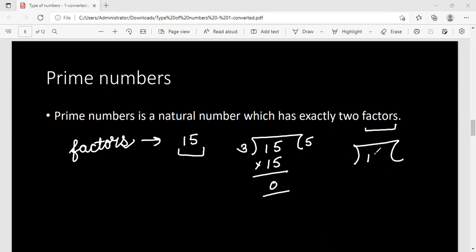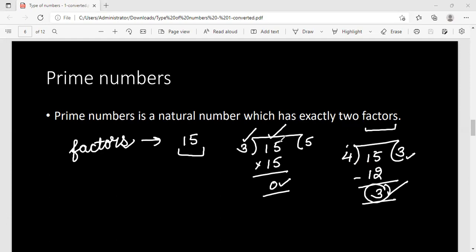Now, if I divide 15 by 4, it will be 4 3s are 12. So what will be the remainder, guys? It will be 3. So here 15 is exactly divisible by 3. Why? Because the remainder is 0. But when 15 is divided by 4, we are getting a remainder of 3. That's why 15 is not exactly divisible by 4.